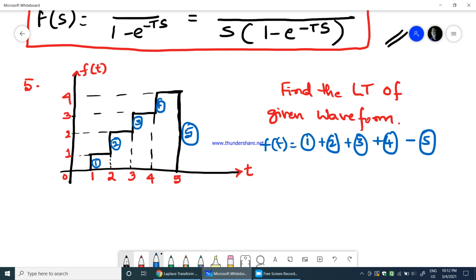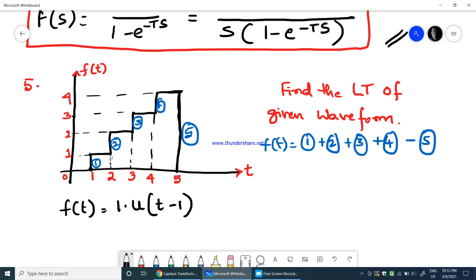So what would f of t be here? The first one is a step function with distance 1, so 1 into u of, not t minus 1 only, the reason is this wave begins with a time delay of 1, not from 0. Therefore it is 1 into u of t minus 1.